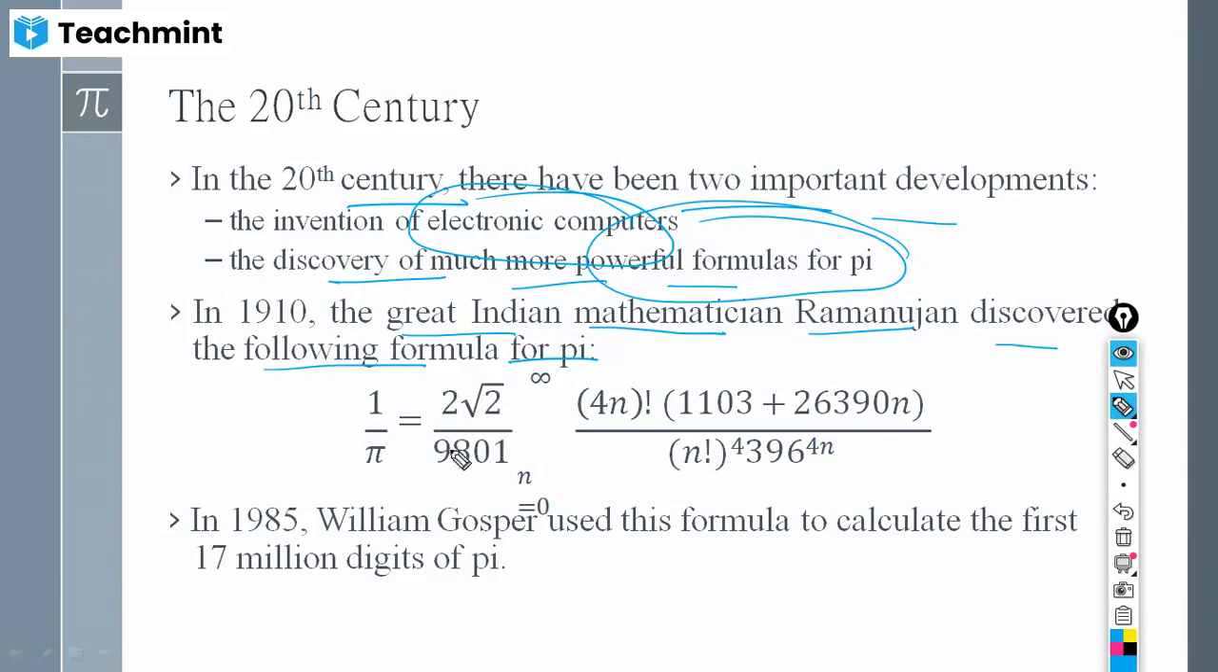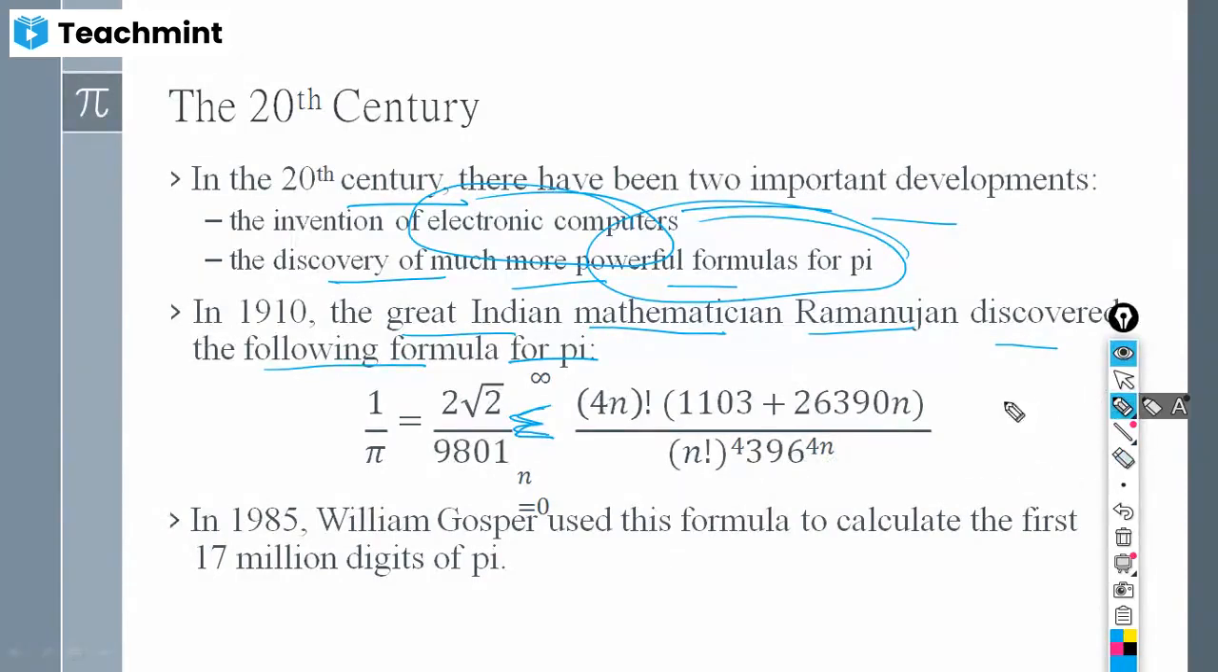2 square root of 2 divided by 9801, and here the summation symbol is not written, but actually the summation symbol should be there. It starts from 0 to infinity, and the terms are 4n factorial into bracket of 1103 plus 26,390 n, divided by n factorial raised to 4 into 396 raised to 4n.